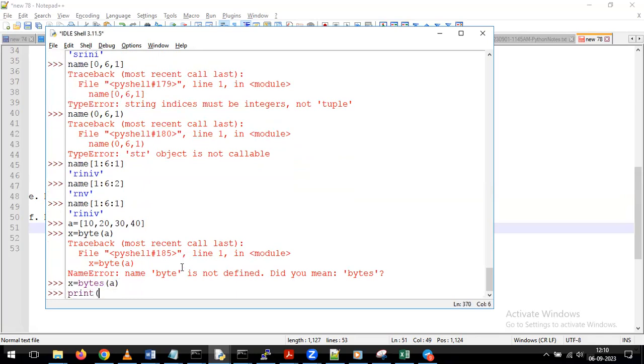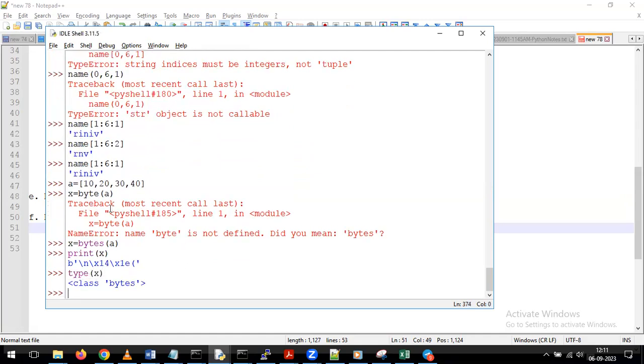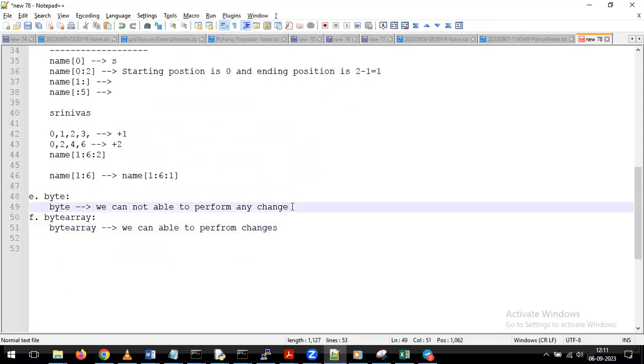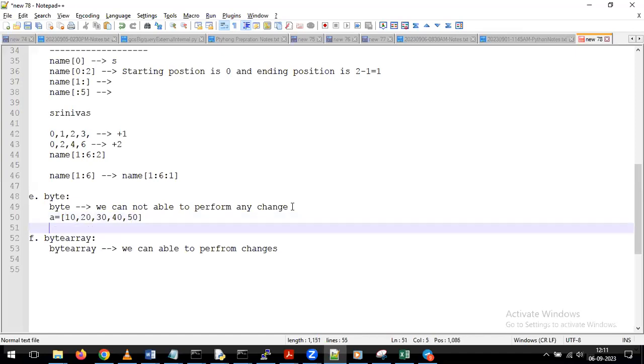Now I'm giving print of x. Sorry, say type of x. See, what we are doing here is first we are going to define the variable like this. I'm giving a is equal to, I'm passing 10, 20, 30, 40, and 50. After that, we are giving x equal to bytes of a. Indirectly, we are converting this a into the bytes data type.